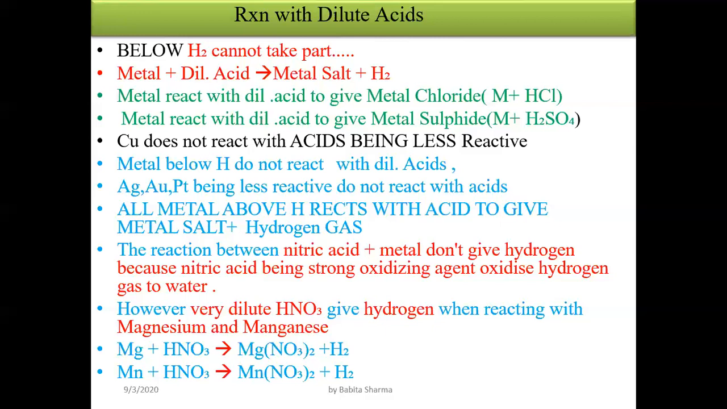However, very dilute nitric acid gives hydrogen when it reacts with magnesium and manganese. Clearly, only these two metals react with dilute nitric acid to give hydrogen gas. In the equations given below, when magnesium reacts with nitric acid, we get magnesium nitrate, and when manganese reacts with nitric acid, manganese nitrate. In both cases, evolution of hydrogen gas occurs.